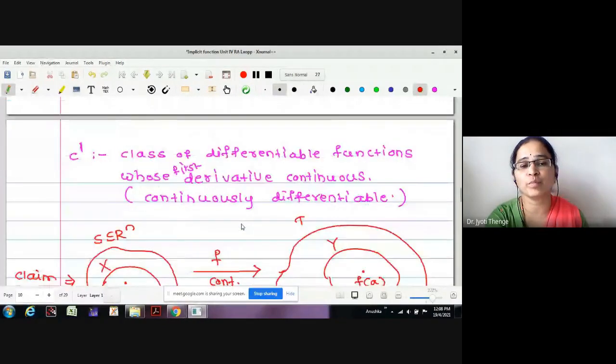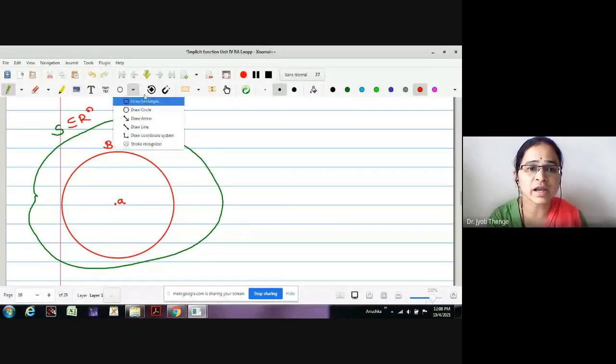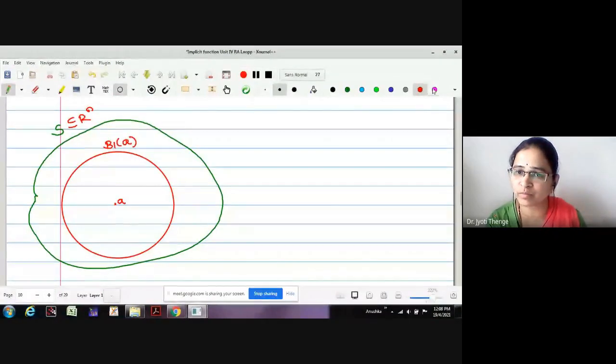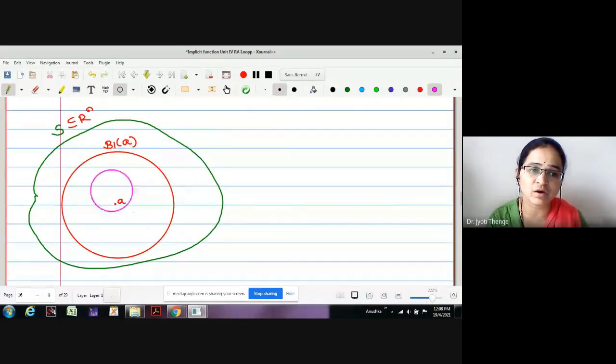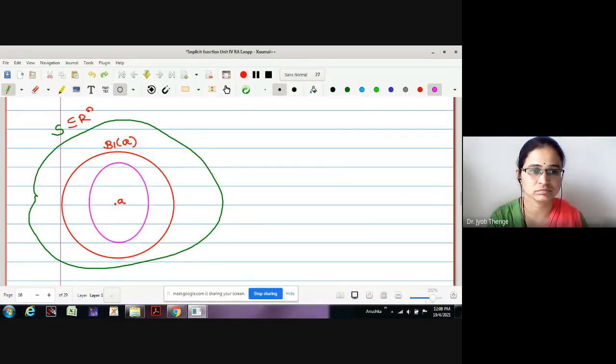Now, in addition to the open ball we have drawn on which the Jacobian determinant is non-zero, let me draw another open ball which is contained in B1 of A and on which the function is 1-1.